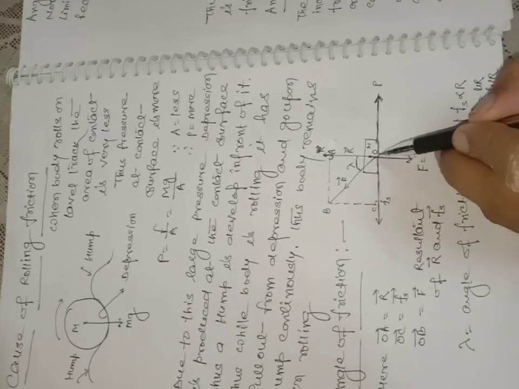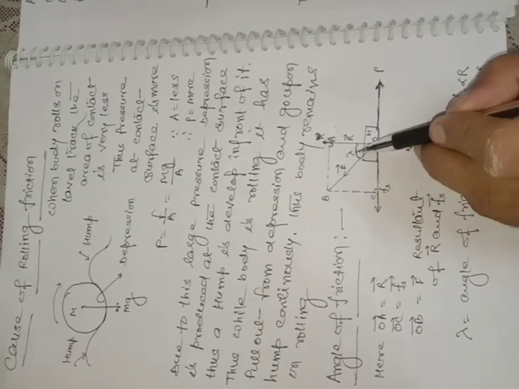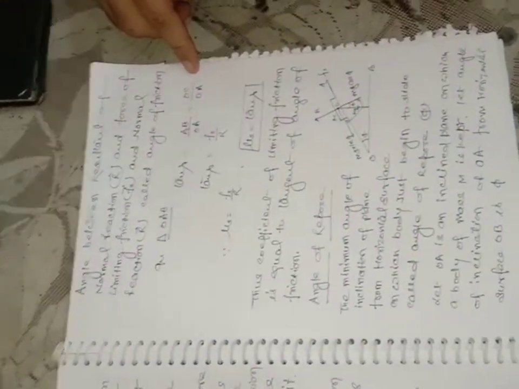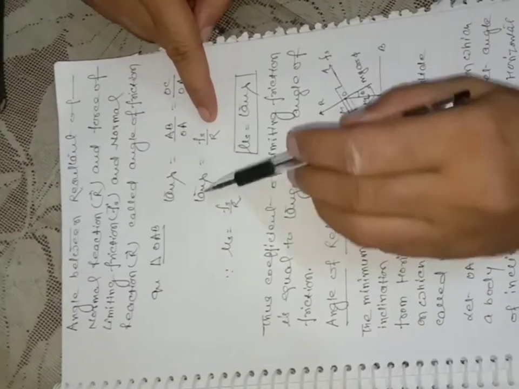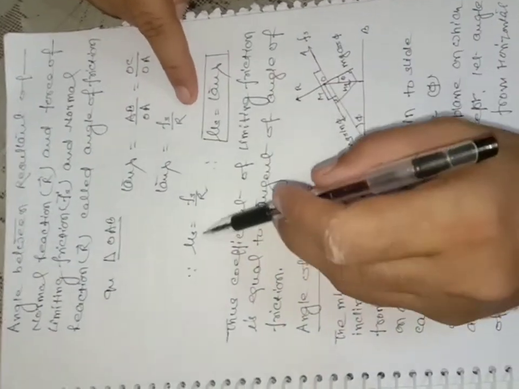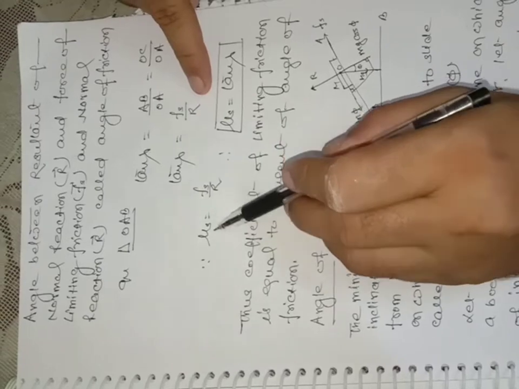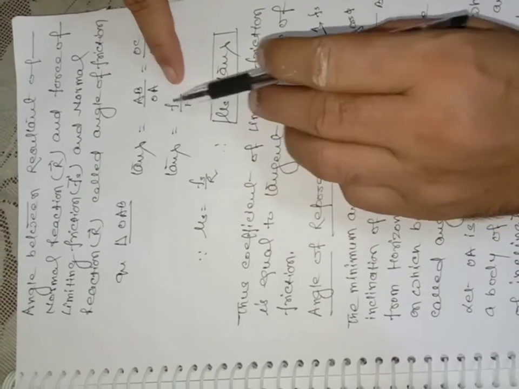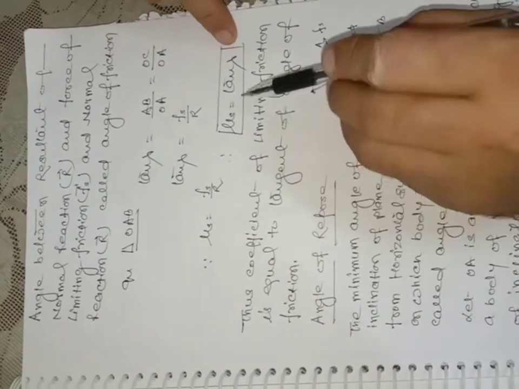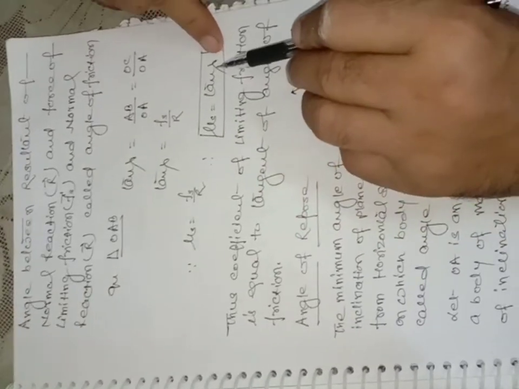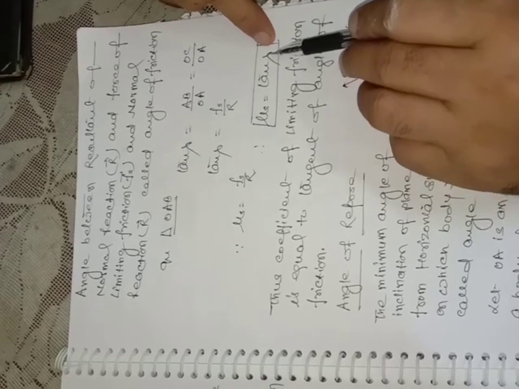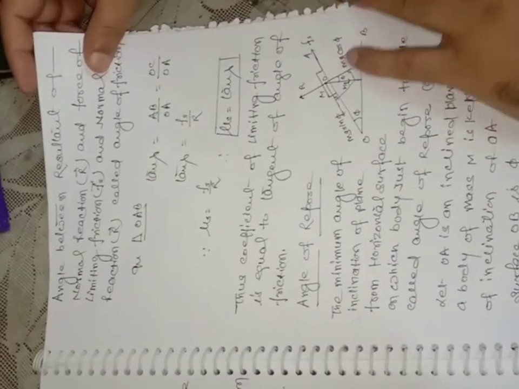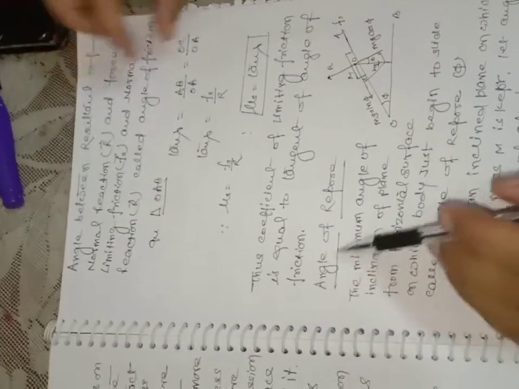In right angle triangle OAB, if we take tan lambda, tan lambda is equal to perpendicular upon base, that is Fs by R. But as you know, the coefficient of static friction mu s is equal to Fs by R. So instead of Fs by R we can put mu. It means mu is equal to tan lambda, that is, the coefficient of static friction is equal to the tan of the angle of friction. Similarly, angle of repose.